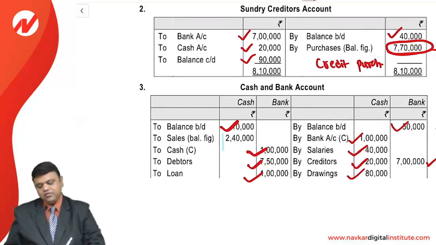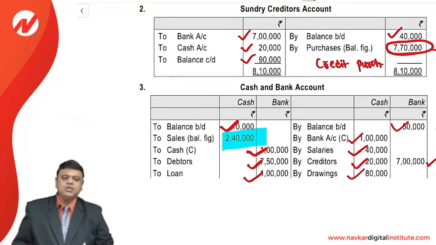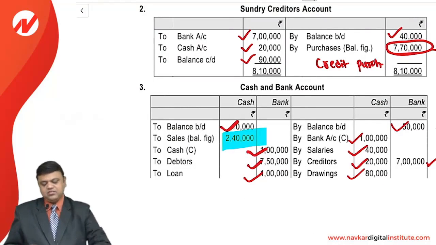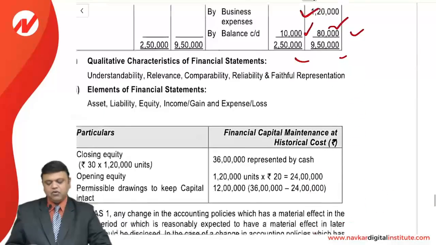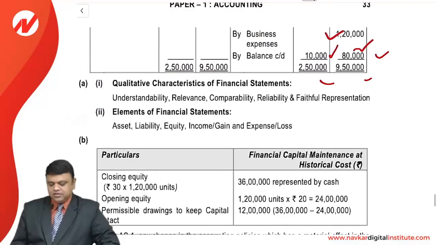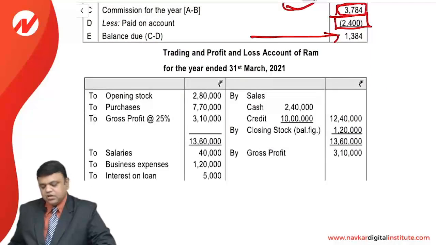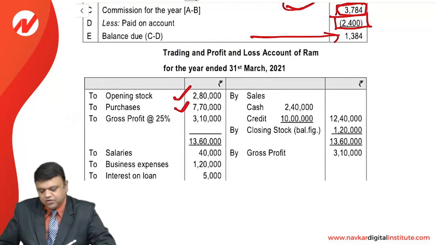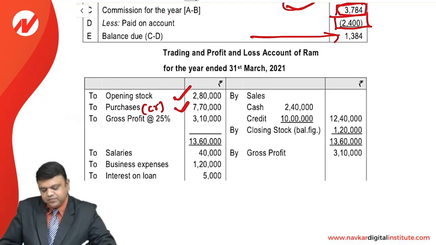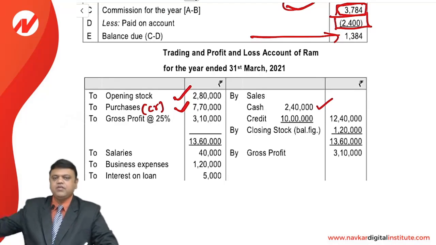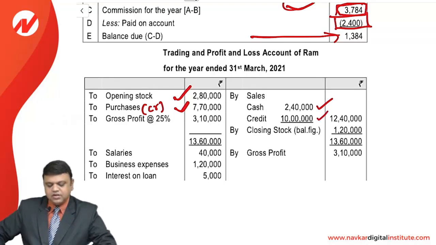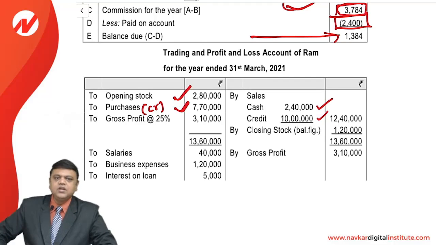Yes, this is the balancing figure, and as the question suggests, any balance in the cash account will be considered as cash sales. So we will have both cash sales as well as credit sales. Now it's time to prepare the trading account and P&L account, starting with the opening stock given in the question. Purchases that we have calculated from the creditors account, all are credit purchases. Sales: this is the cash sales we calculated from the cash account, and this is the credit sales we calculated from the debtors account. Closing stock is the balancing figure.